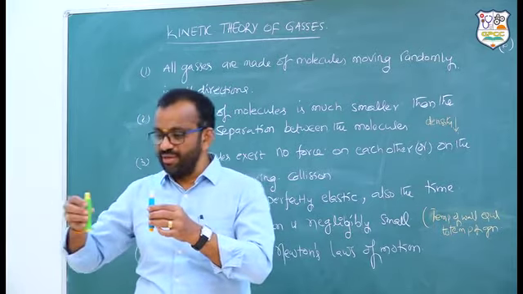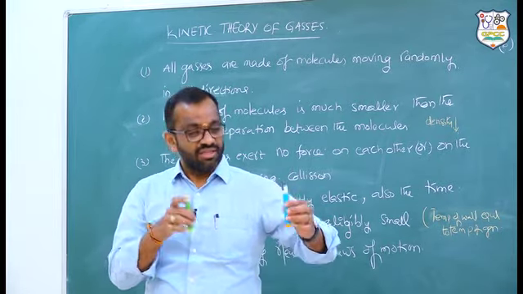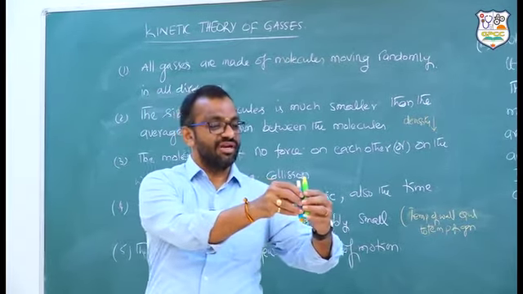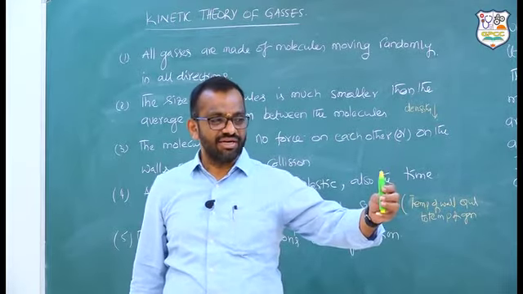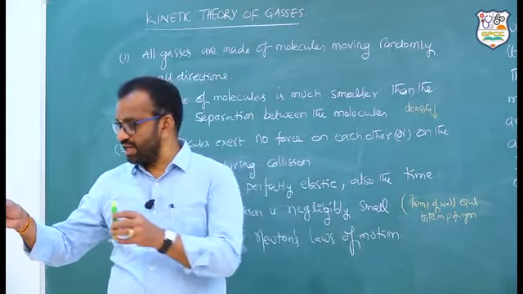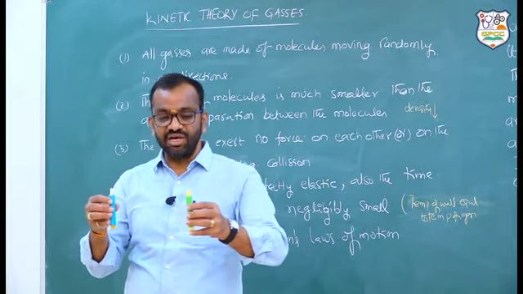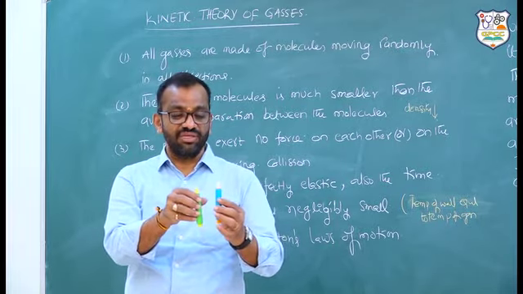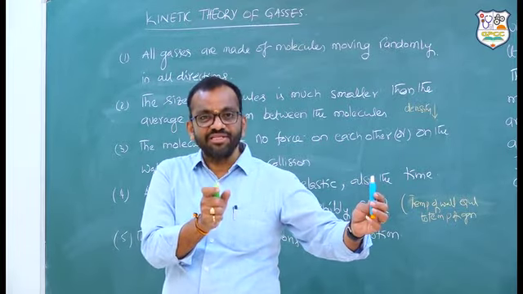collision. This is coming and hitting. This comes to rest and this will move. Okay, this is at rest. This is coming and hitting this one, so this is coming here. So in this case, one can calculate in such a way: this one is coming and hitting this one, this comes to rest, this continues. One more molecule came in the path of this one, it hits this one, and this comes here. Here the time spent is very, very small.